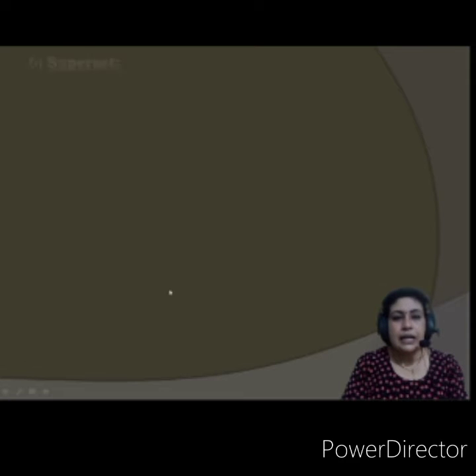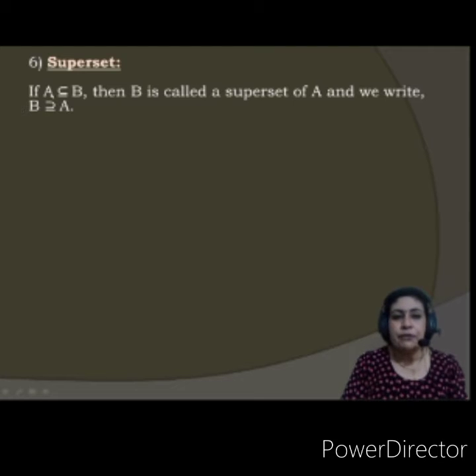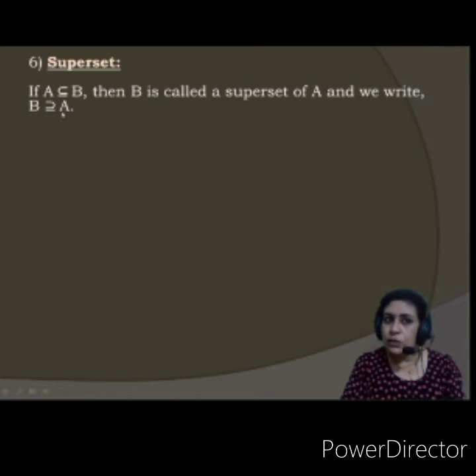Fine. Let us see this superset. What is called a superset? See, if A is a subset of B, then B is called a superset of A, and we write B is a superset of A. Just in a reverse manner from this, but it represents differently. This is subset, this is superset.